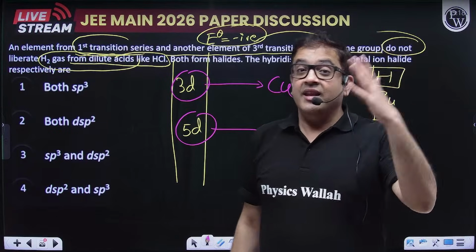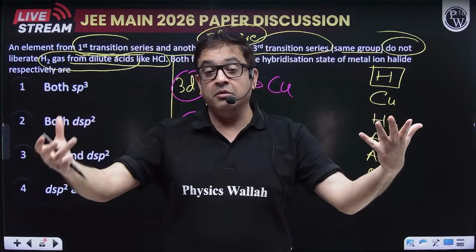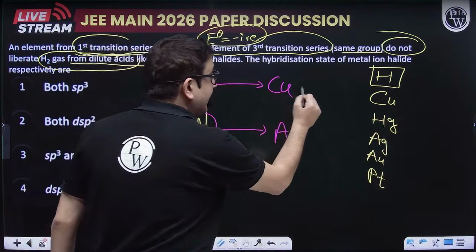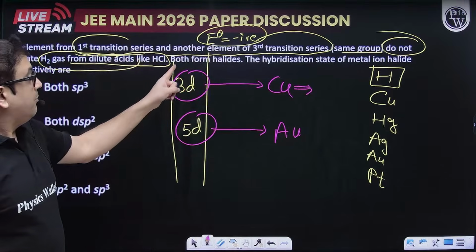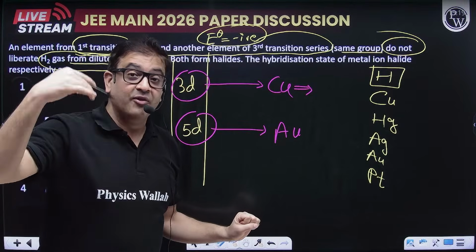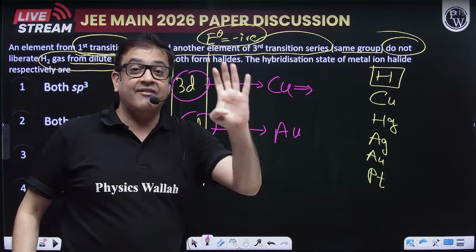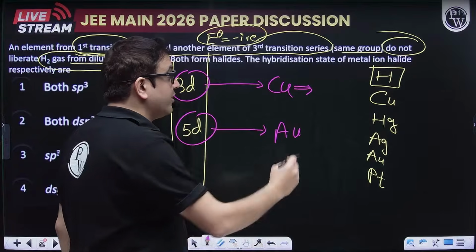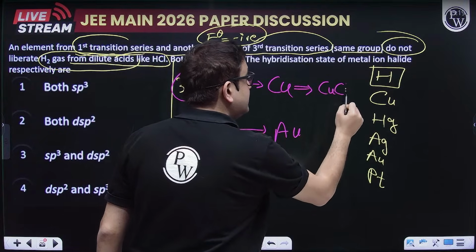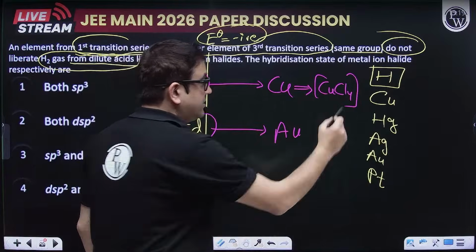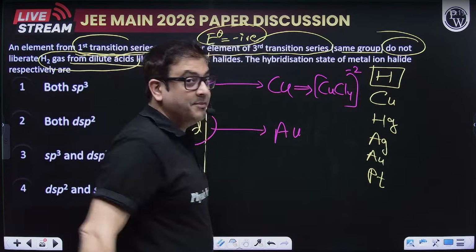Now you have to apply knowledge of coordination chemistry. Sir, the complex, it is saying both form halides. The complex with halogen that copper usually forms has a coordination number of 4. Therefore, the complex is CuCl4. Copper loves to be in the +2 oxidation state, so the overall charge will be 2-.